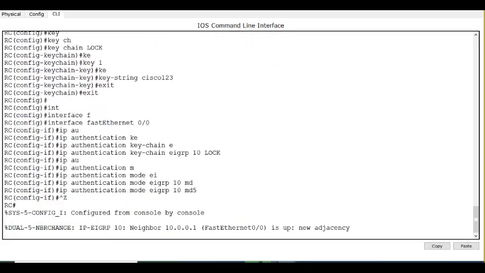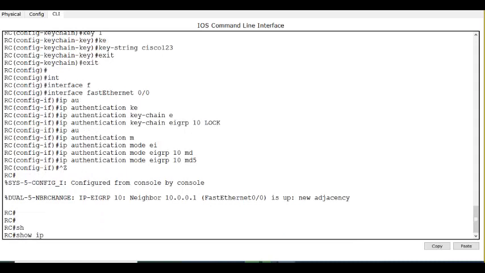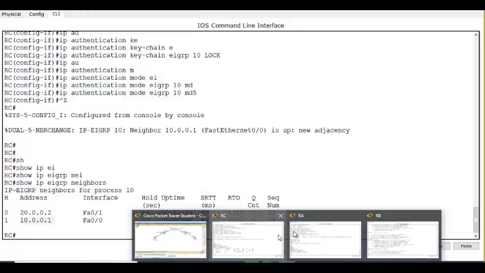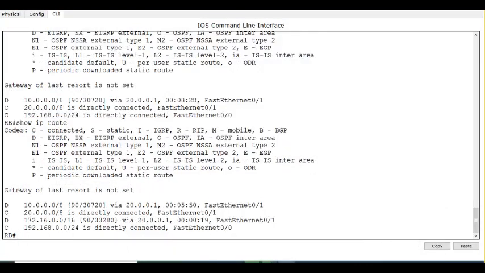Now you see the neighbor will come up. See, immediately the neighbor has come up. Check show IP EIGRP neighbor. You can see two neighbors, 10 and 20. Now if you go to router B, you will find that 172 network. You see, that's come. So that's all.